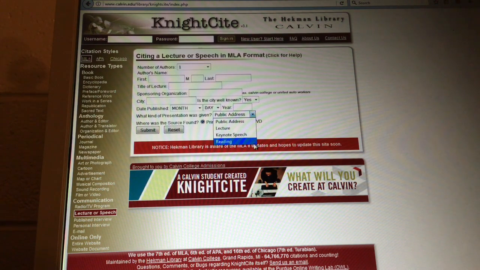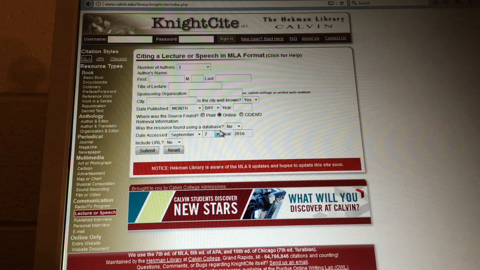When you look at all these, which one do you think it is? And where was the source found? Well, we found it online. You know that because you went to a link. So when we click on online, more boxes come up. And there's some more information that we'll need to include. So let's walk through and do it together.